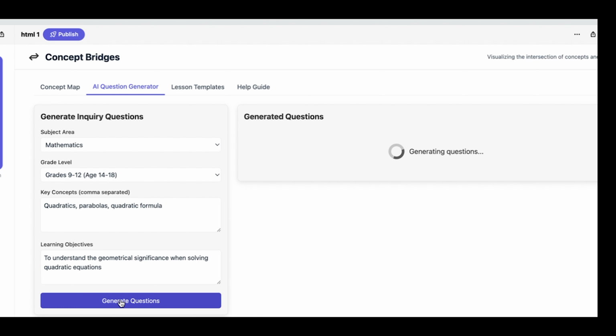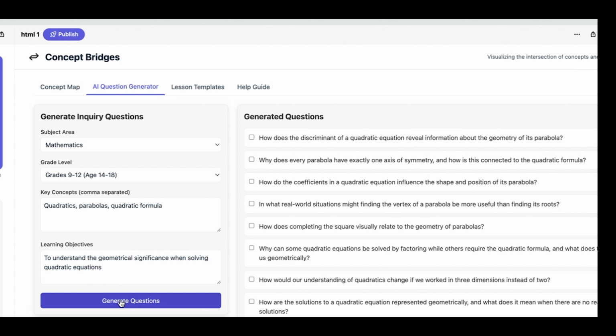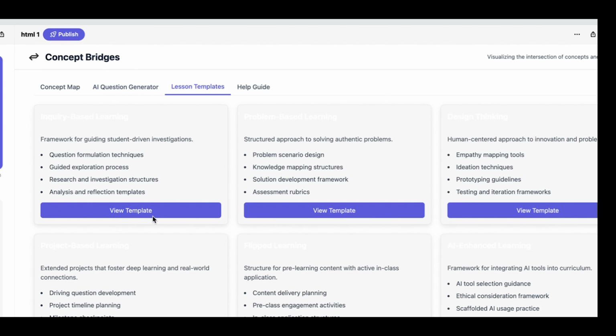I'm pretty happy with this Concept Bridges app so far. Wonderful. How does the discriminant of a quadratic equation reveal information about the geometry of its parabola? Okay. Why does every parabola have exactly one axis of symmetry? Great. These are good questions. In what real world situations might finding the vertex of a parabola be more useful than finding its roots? These are great questions.